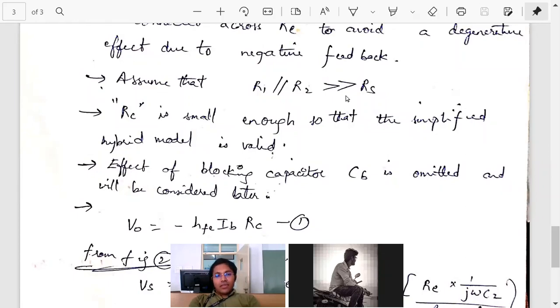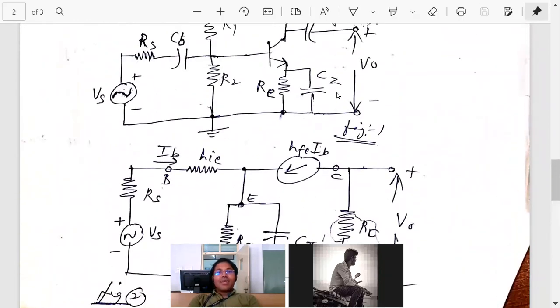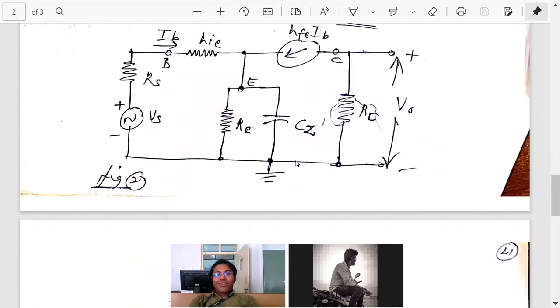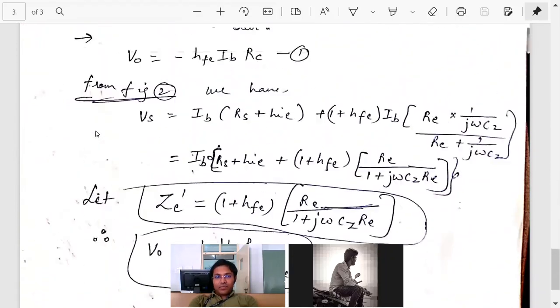So neglecting that, then go for AC equivalent, replace transistor by h-parameter. This is the h-parameter model, right? Then analyze, find out the voltage gain AVS, overall voltage gain, V0 by Vs. This we did in last class.